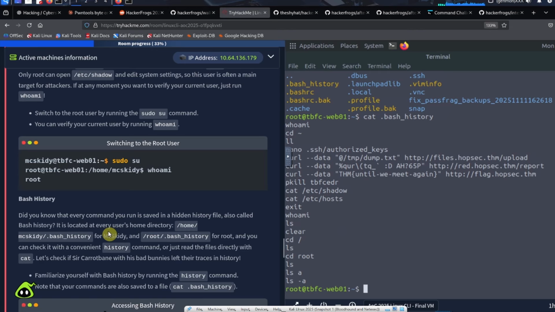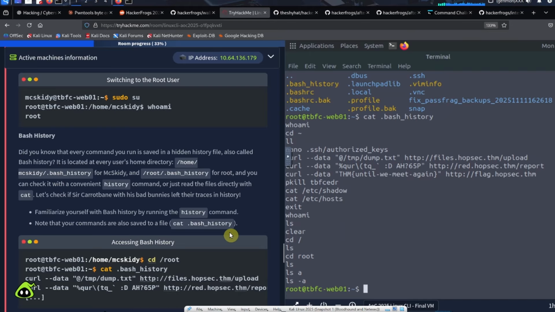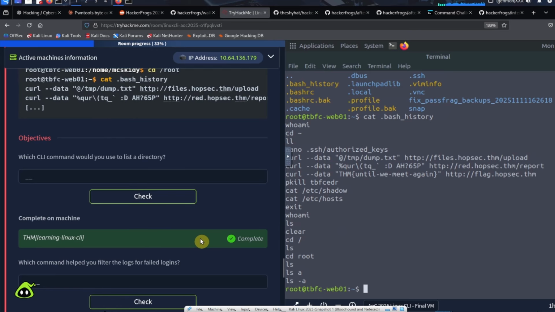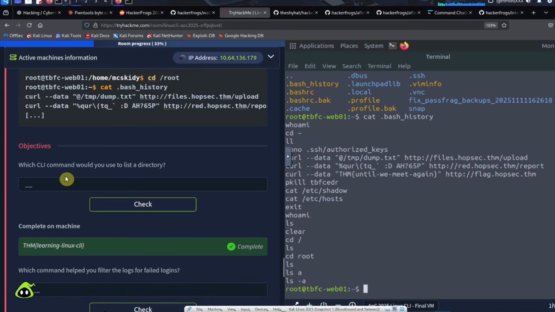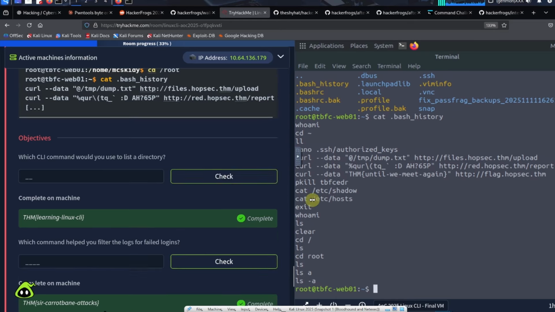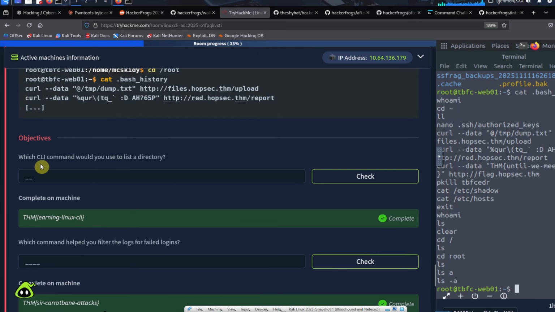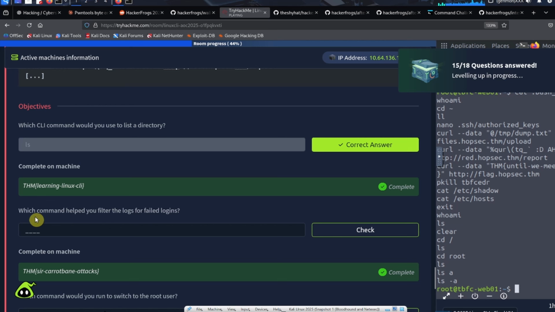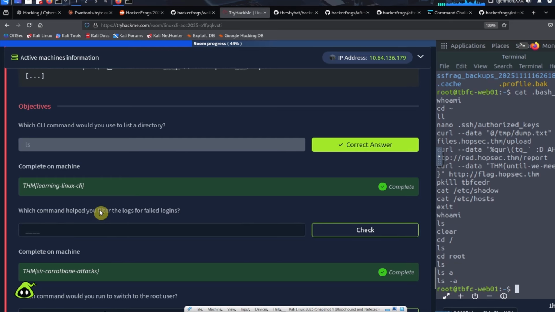So let's go ahead and move on to the next thing. We read the .bash history file, and we're moving on to the questions. We'll answer the questions, and then we'll move on to the bonus materials. Which CLI command would you use to list a directory? The command is ls. Which command helped you filter the logs for failed logins? When you're trying to filter out some file contents, you definitely want to use the grep command. So grep is the answer.